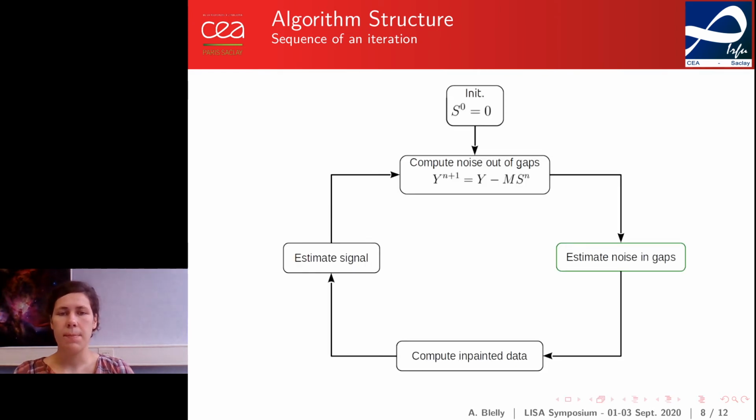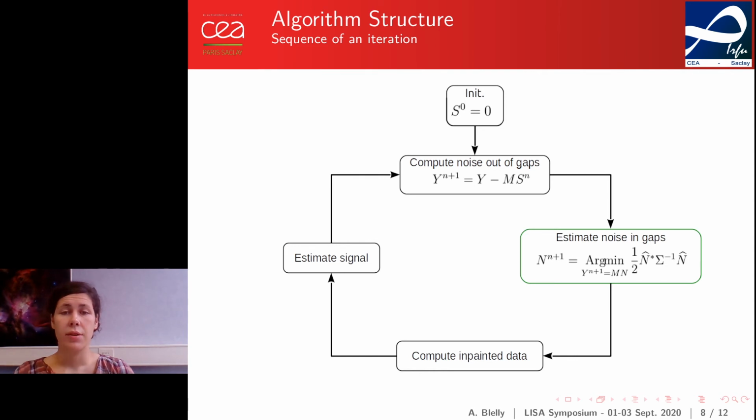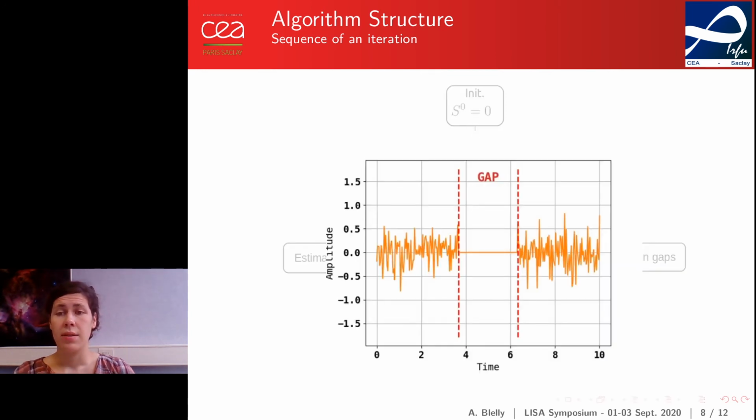The second step is the noise inpainting step. We estimate the noise in the gaps with regard to the noise we computed out of the gaps. The missing noise is computed so that it minimizes the overall noise level with regard to the expected noise distribution. This means that the noise out of the gaps is the one computed at the previous step, and the noise in the gaps is computed according to it so that the Fourier spectrum can be flattened.